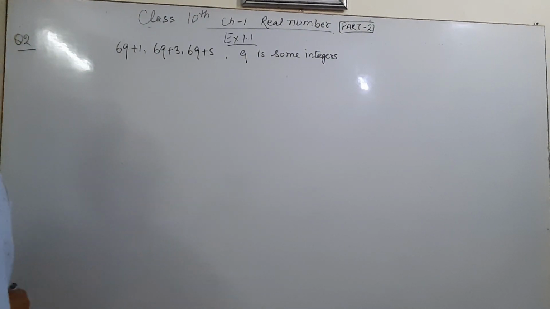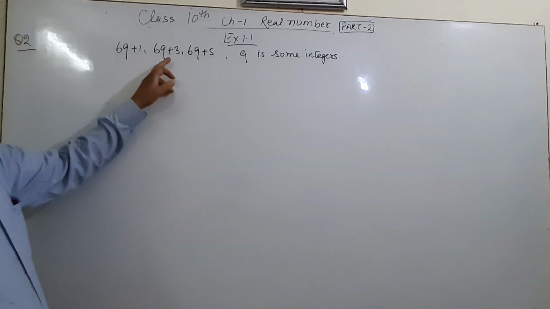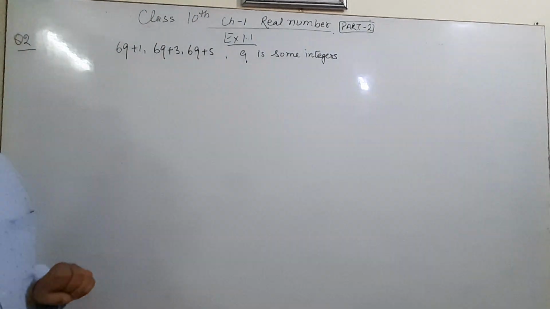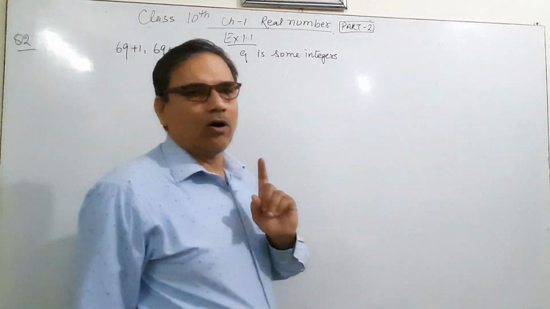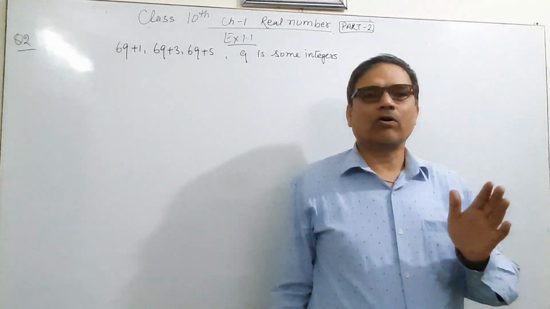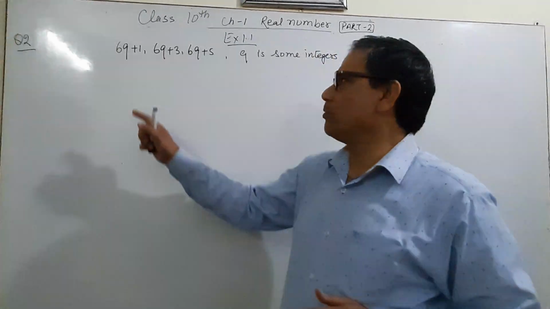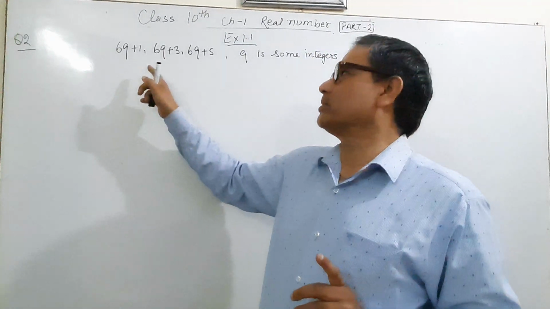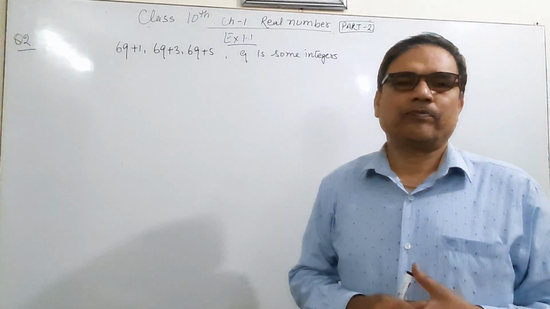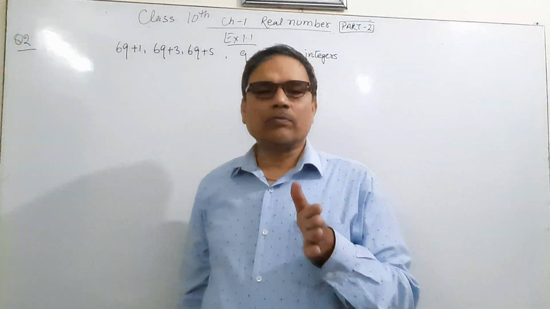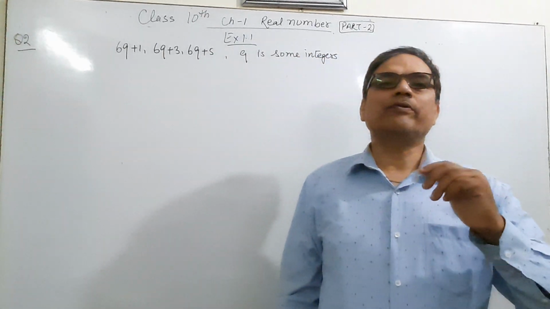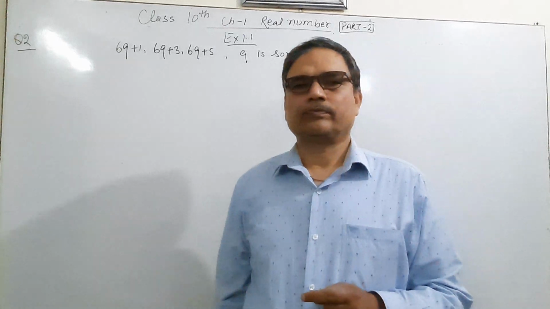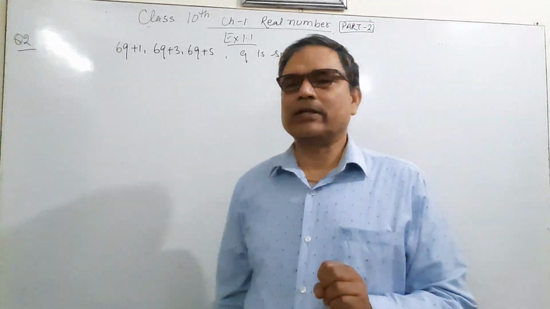It means 6q plus 1, 6q plus 3, 6q plus 5 are the expressions of odd integers. Odd integers can be expressed as 6q plus 1, 6q plus 3, 6q plus 5. Odd numbers are those numbers which are not divisible by 2, which leave remainder 1. It can be solved by two methods.